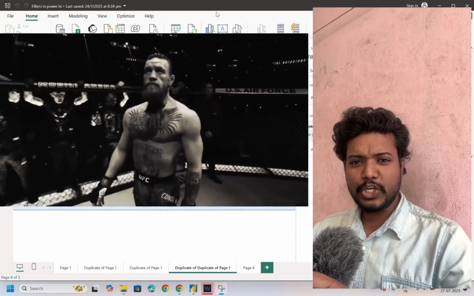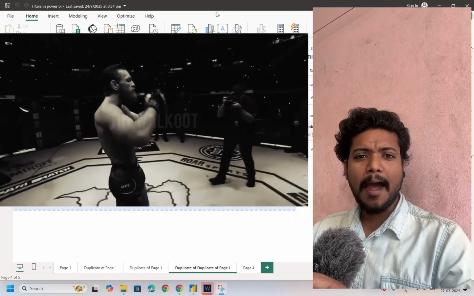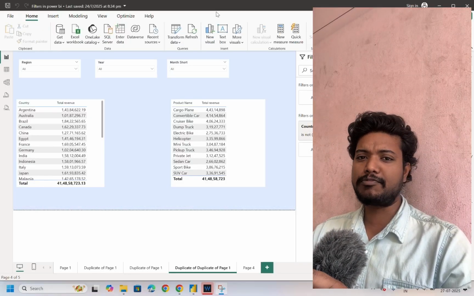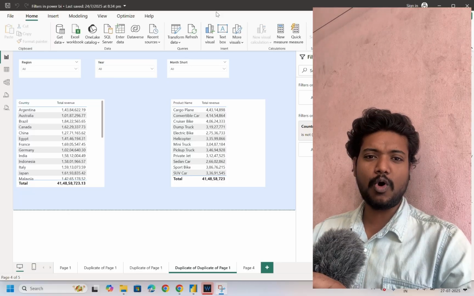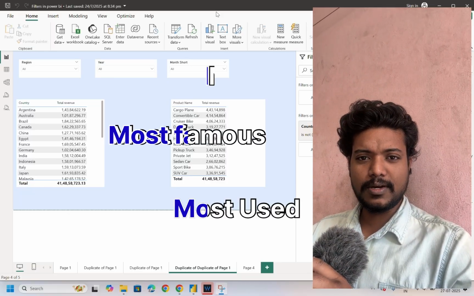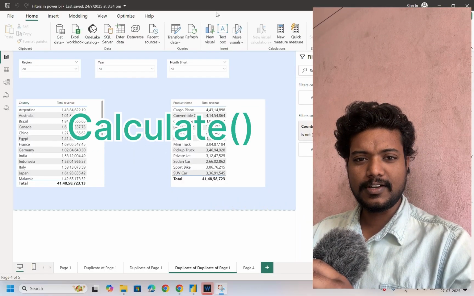The one, the only, the notorious Conor McGregor. Conor is the most notorious, powerful, and famous UFC champion of all time. The most famous, most used, most powerful DAX function of all time is CALCULATE. Let's discuss.